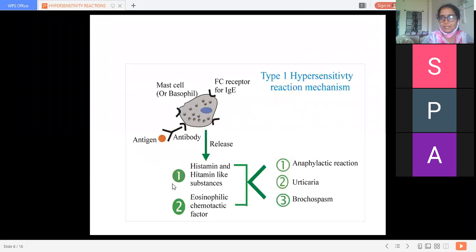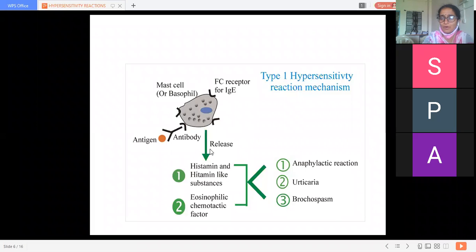Okay, so this is a picture of type 1 hypersensitivity reaction. Fc receptors for IgE immunoglobulin on mast cells and basophils, and antigen antibody. These are the receptors present on the macrophage or antigen presenting cells. The antigen enters, binds with this particular IgE immunoglobulin, and attaches to that cell.